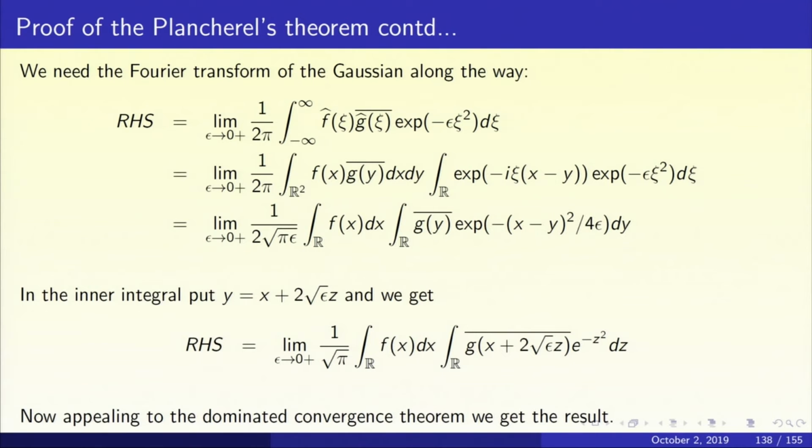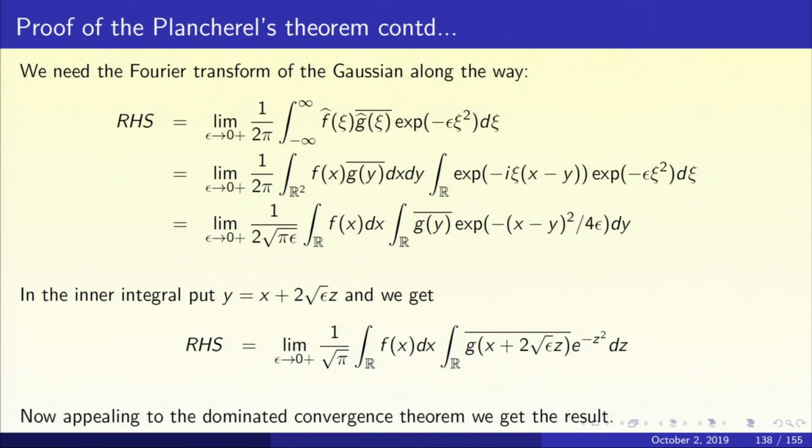So I take the limit outside the integral and write it as limit as epsilon goes to 0 plus, 1 upon 2 pi, integral from minus infinity to infinity of f hat of chi g hat of chi bar e to the power minus epsilon chi squared d chi. That's the first line in the slide. Okay, now we express f hat as an integral and express g hat as an integral as we did in the last slide. And now we switch the order of the integrals as we did in the last slide.